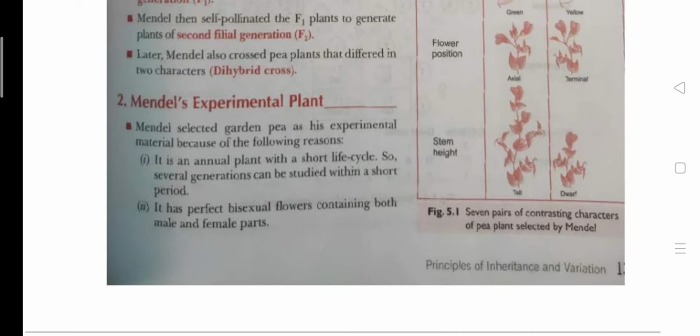So Mendel selected the garden pea as his experimental plant, and the reasons why Mendel selected the garden pea plant are, first, it is an annual plant with a short life cycle, so several generations can be studied within a short time period.